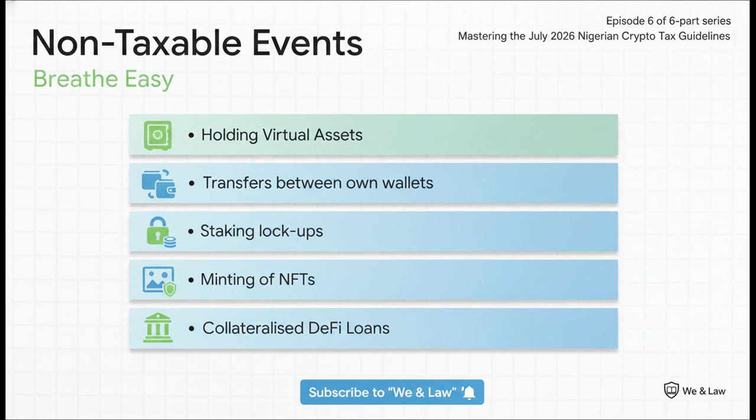On top of that, minting an NFT, tokenizing a real-world asset, or taking out a collateralized DeFi loan, none of these trigger a taxable event. You can do all of these freely without stressing about the NRS knocking on your door.